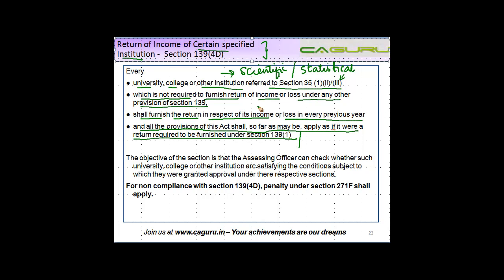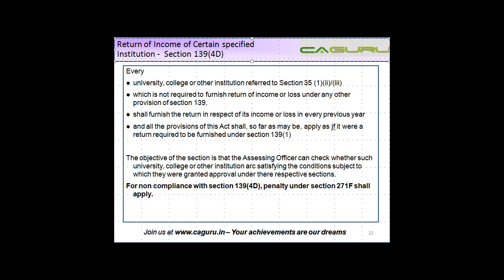Now, you must be thinking that if the income of these statistical institutes or scientific institutes or research associations is exempt from tax, why do they need to file their return of income? The objective of this section is that the assessing officer can check whether such university, college, or other institution are satisfying the conditions subject to which they were granted approval under their respective sections.